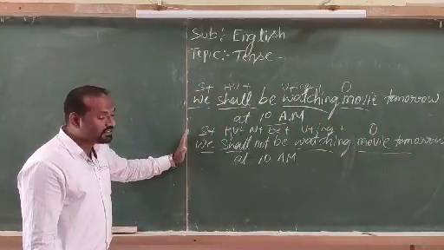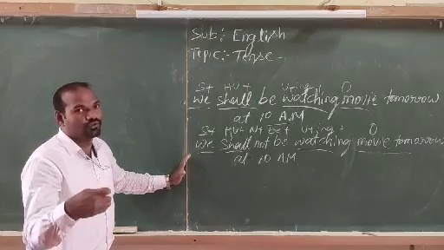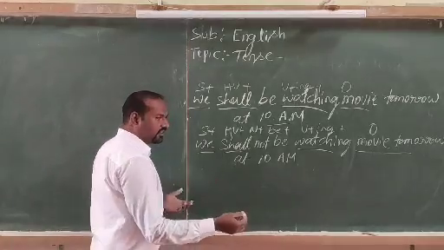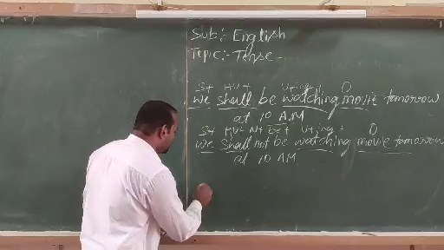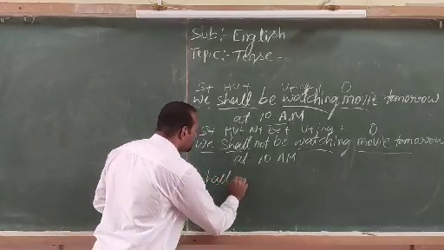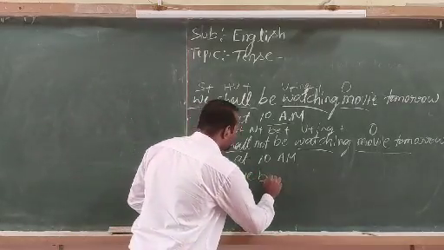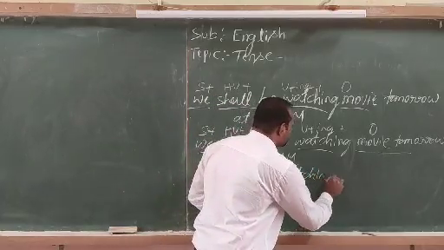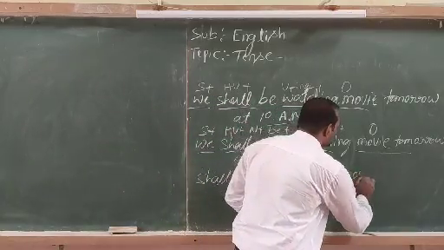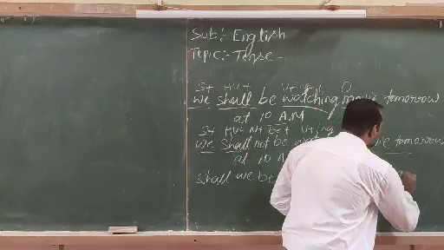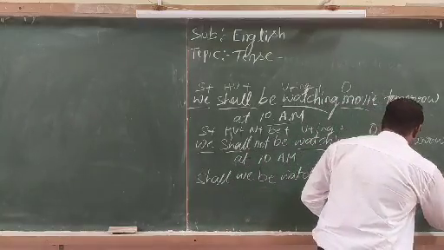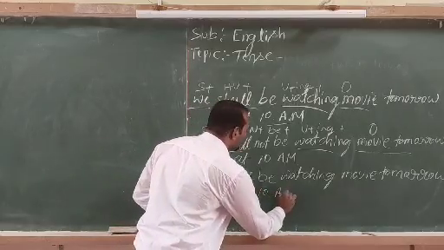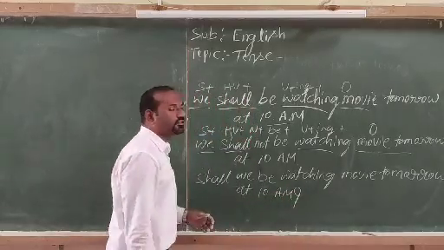And I am converting this same sentence to the interrogative, questioning, yes or no type of sentence. So, what is the structure? We have to take the helping verb in the first place. Shall we be watching movie tomorrow at 10 a.m.? Question mark.